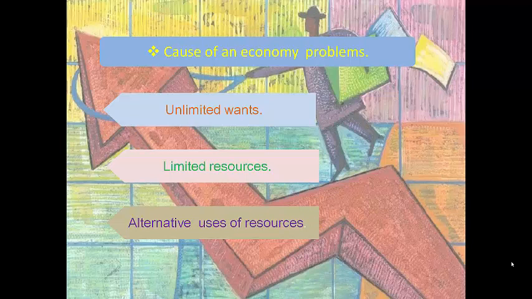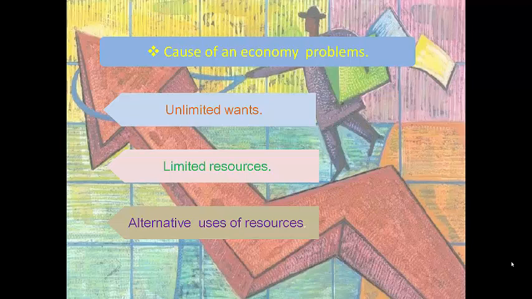So the last cause of economic problem, alternative uses of resources. Economic resources are not only limited, but resources have alternative uses.